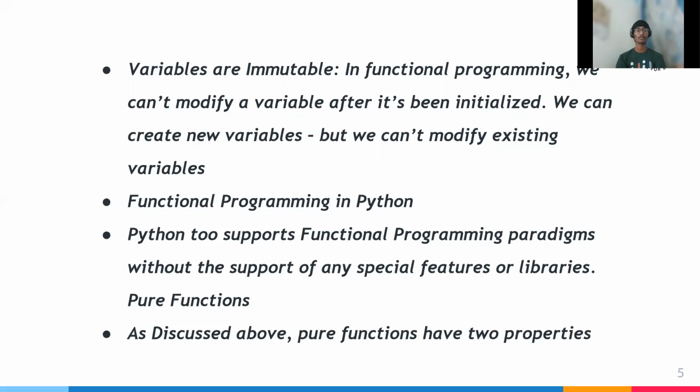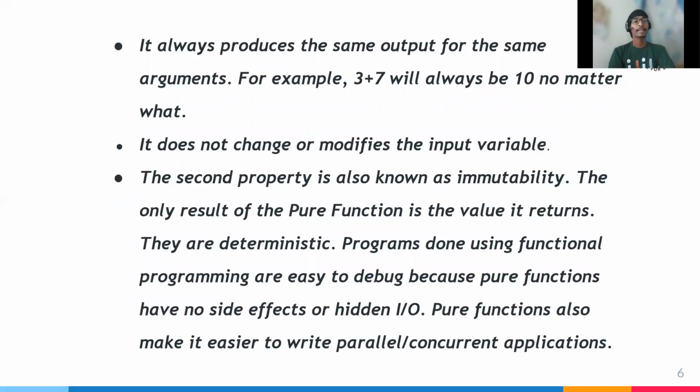Pure functions. As discussed above, pure functions have two properties. It always produces the same output for the same arguments. For example, 3 plus 7 will always be 10 no matter what.